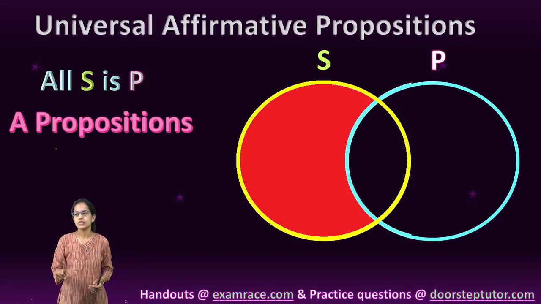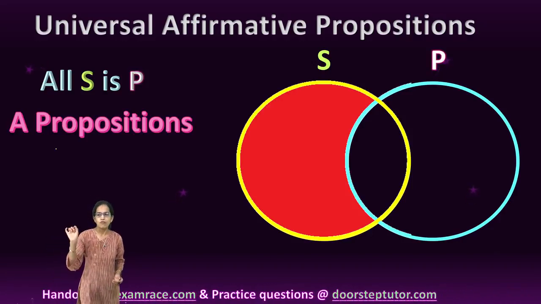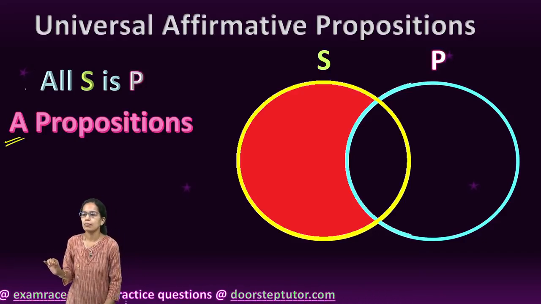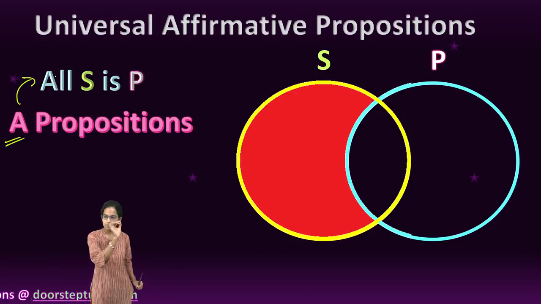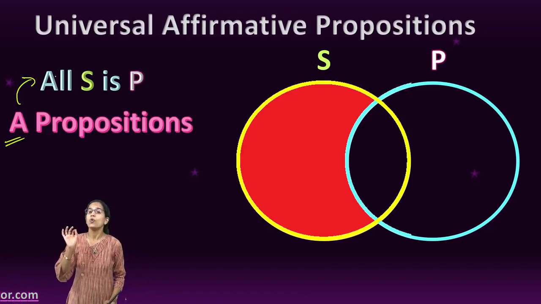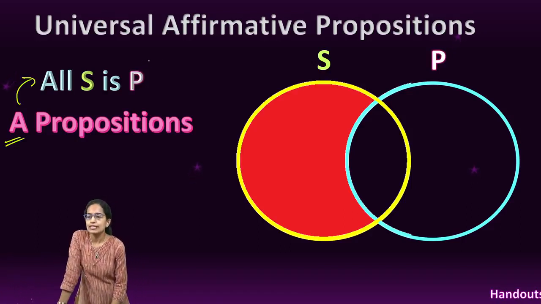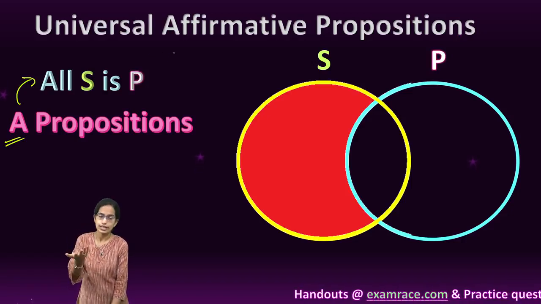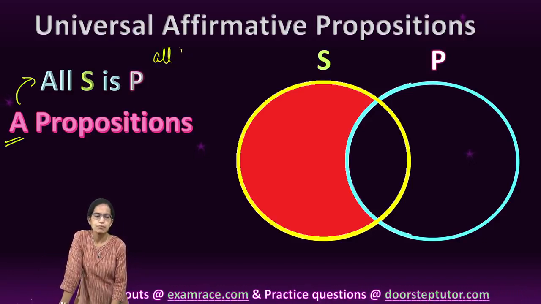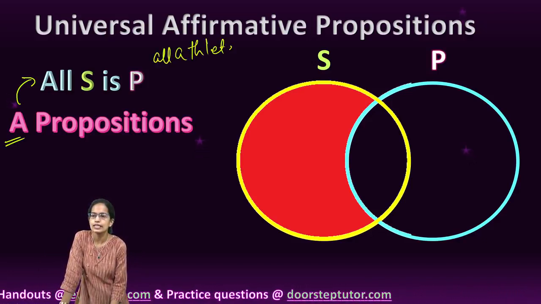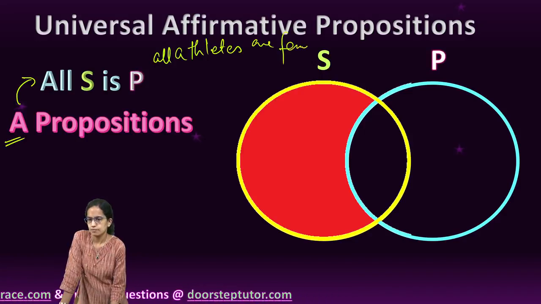The first preposition is A preposition. Now with the word A, we can remember A for all. So here we say all S is P. Now very important to note, when I say all S is P, let me take an example. I can say all cats are mammals, or let me take a different example today. For example, I say all athletes are females.